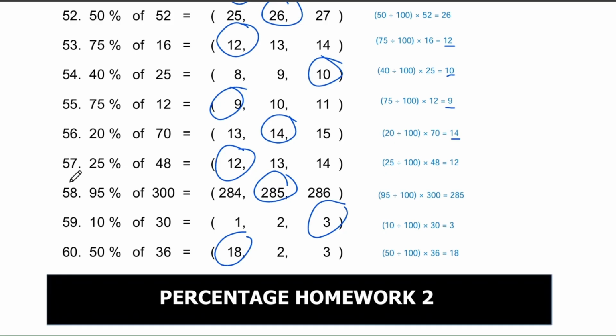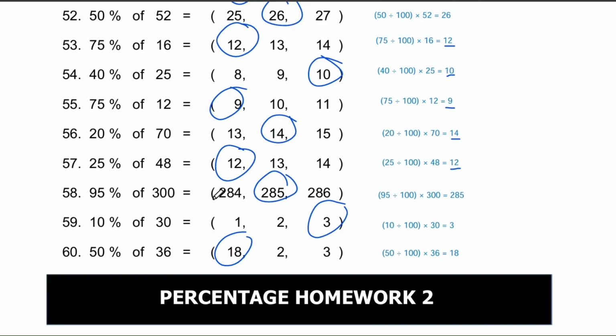Question number 57. What is 25% of 48? The options are 12, 13, or 14. The correct answer is 12. Now, 25% is a special percentage. It means we're looking at 1/4 of a number. So we can also calculate 25% of 48 by dividing 25 by 100 and then multiplying by 48, which equals 12.